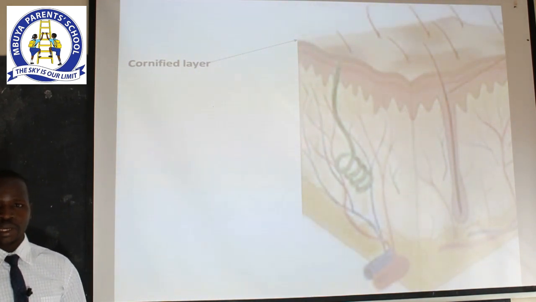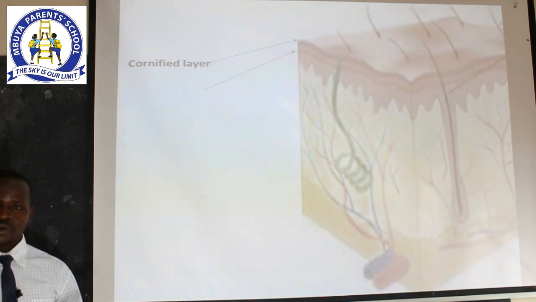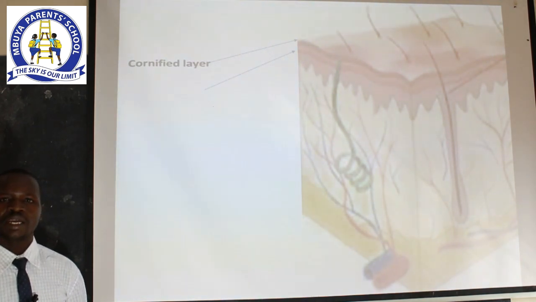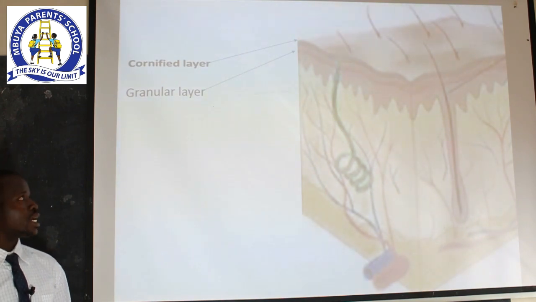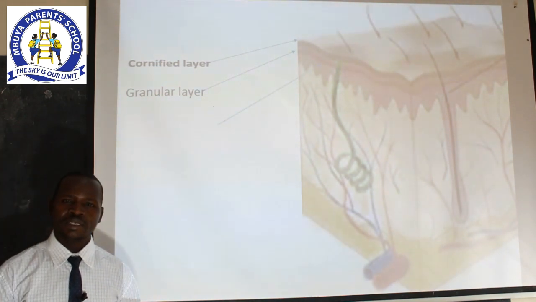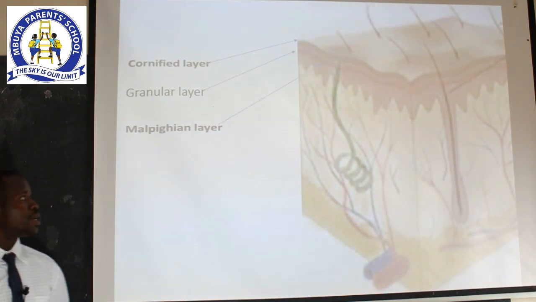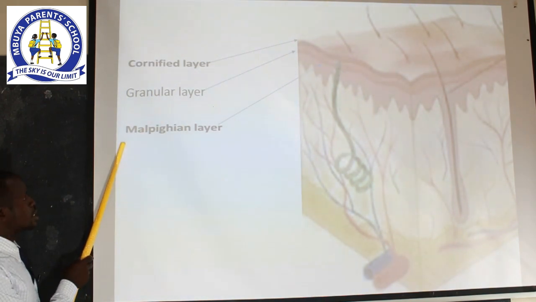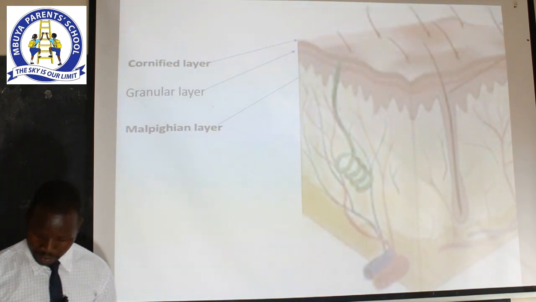Apart from that, below the cornified layer, we have what we call the granular layer, which is found immediately after the cornified layer. Lastly, the third layer that makes up the epidermis is known as the Malpighian layer. So note these spellings carefully, especially the word Malpighian. Dear learners, have time to practice these spellings so that you note them very well.